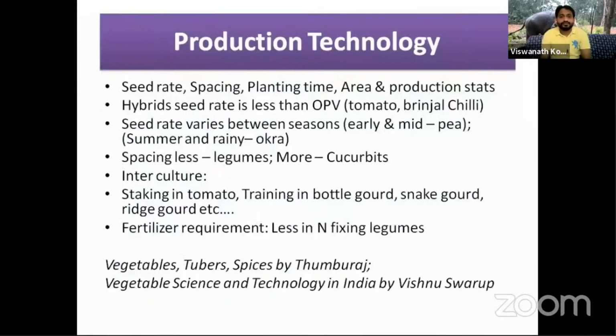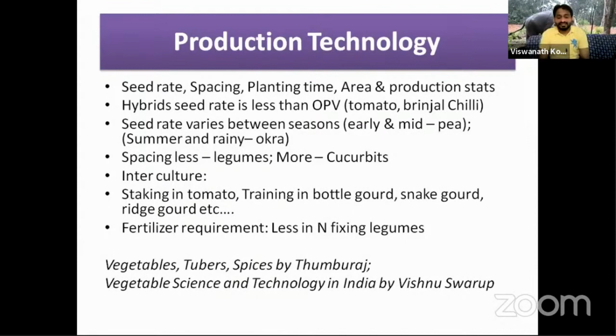The other crops. In production technology, I have not given much about the production technology here. You can go through the two books I have referred to here: Vegetables, Tuber Crops and Spices by Kamaraj, and Vegetable Science and Technology in India by Vishnu Swarup. Generally, different textbooks give different figures for seed rates and spacings, so you will get confused. So just refer to these two books. These two books are the popular and most commonly followed books. Whatever seed rate and spacing is given in these books, you just follow them.